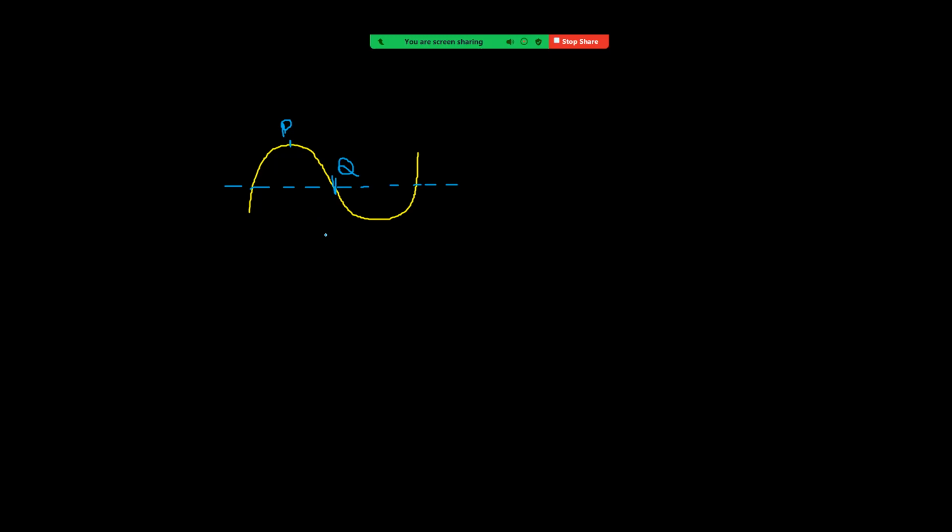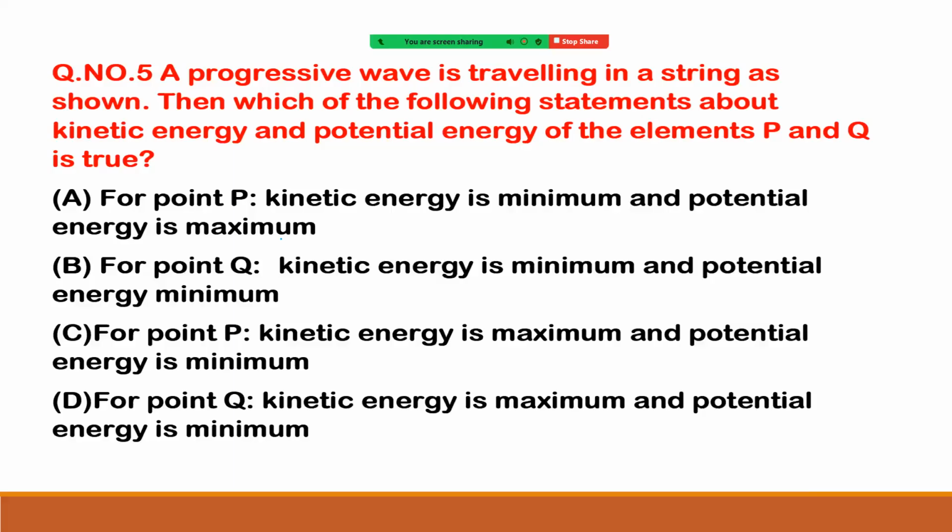Now see the options. First option, kinetic energy is minimum and potential energy maximum. We know that both are minimum or both are maximum, so option A is not correct. Coming to option B, for point Q, kinetic energy is minimum and potential energy is minimum. So both are minimum, right? Next one, option C, maximum, minimum. Option D, again, maximum, minimum.